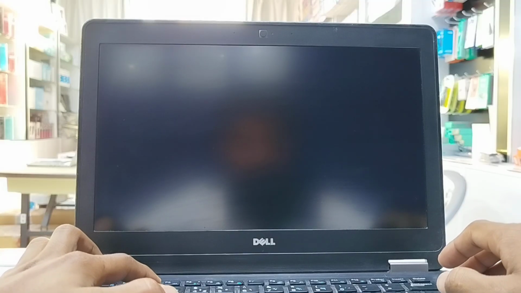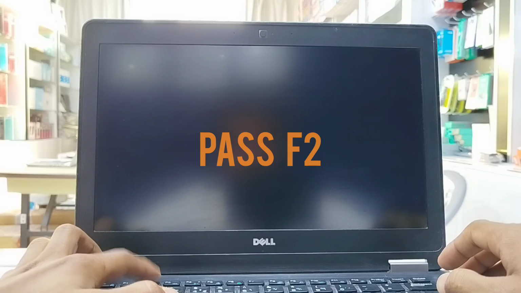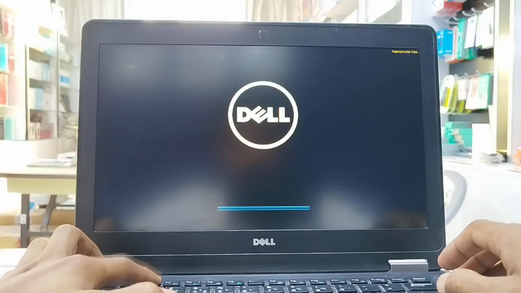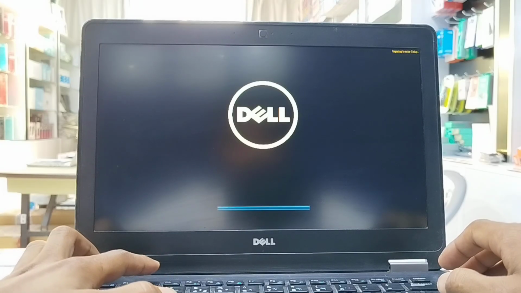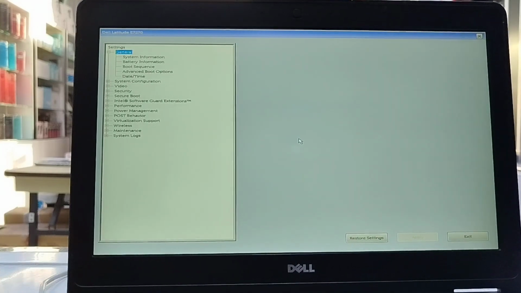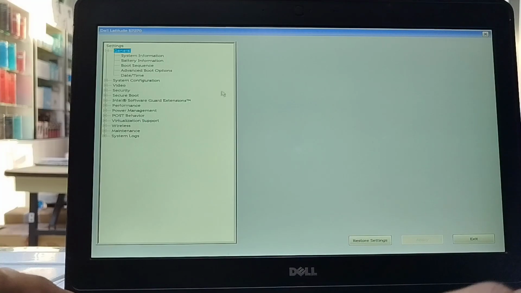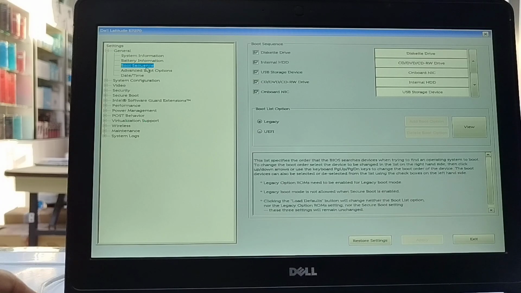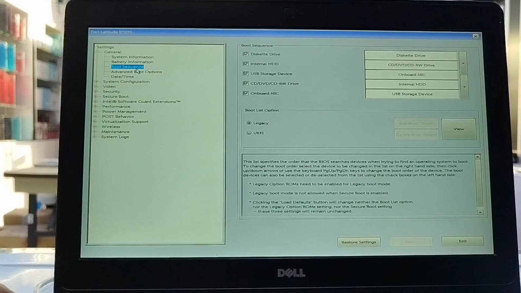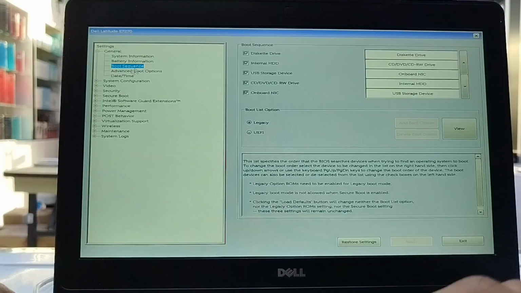Step 2. As soon as the laptop starts, press F2 to enter the BIOS settings. Step 3. Now go to the boot section. Here you might see boot mode set to legacy. Change it from legacy to UEFI.